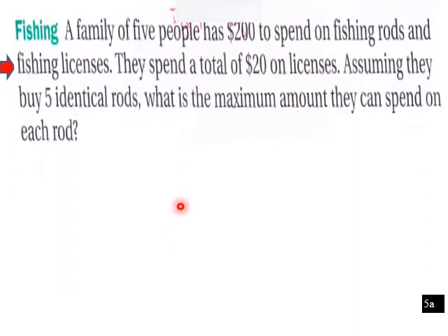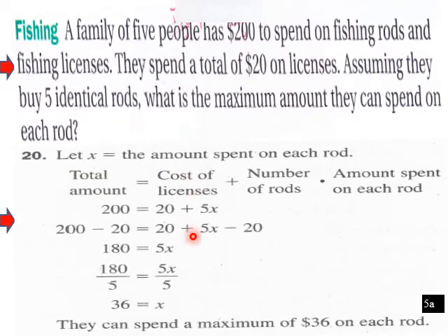Okay, so for guided practice, here's our problem. How would we solve it? Let x be the amount spent on each rod. So the total amount equals the cost of licenses plus the number of rods times the amount spent on each rod. $200 is our total amount to spend, equals $20 spent on licenses, plus 5x.